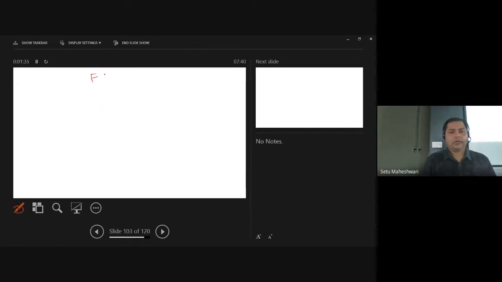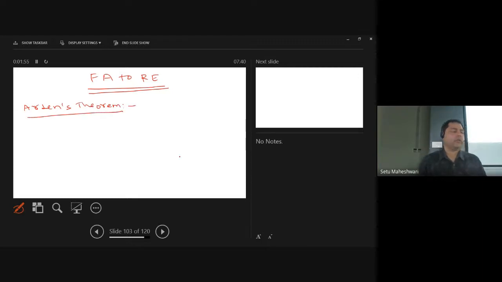So now it is FA to RE conversion process. This process is done by a theorem called Arden's theorem. Over Arden's theorem, you can have all different types of questions. From Arden's theorem, only the statement can come. You can also have a statement with proof, and you can also have a statement with proof with example.